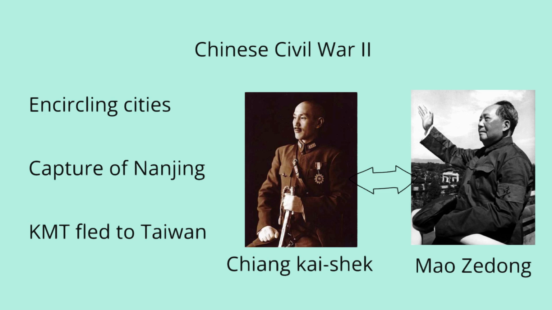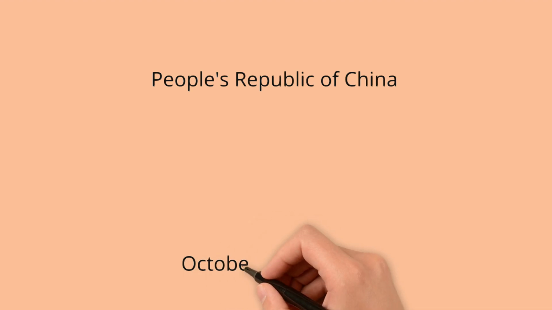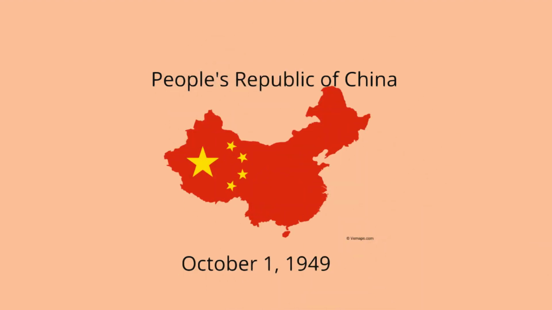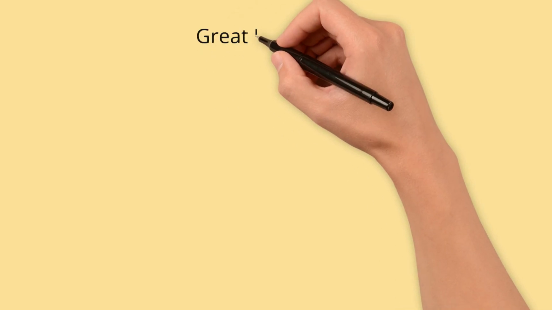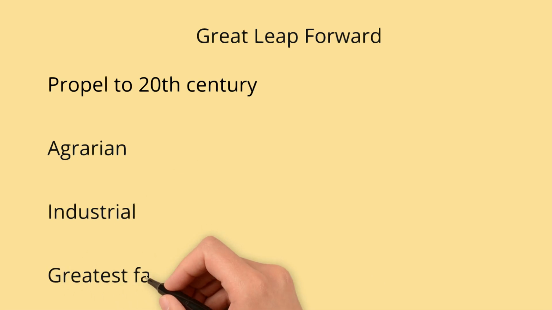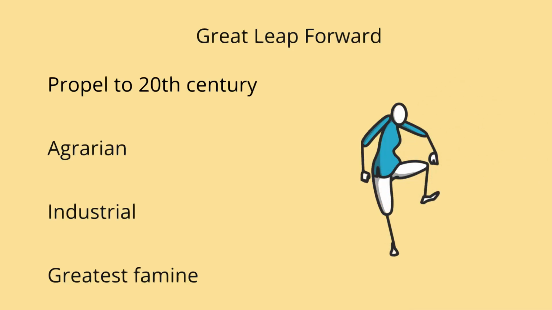On October 1, 1949, the People's Republic of China was established under Mao Zedong as the first chairman. In January 1958, Mao promulgated the Great Leap Forward. This was an attempt to turn China from an agrarian society to an industrial powerhouse and into the modern age. This proved disastrous. Since millions of peasants were moved to cities to work in factories, agricultural production diminished, and the largest famine in world history ensued with an estimated 30 million deaths.